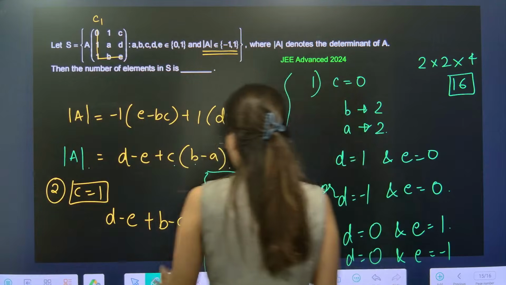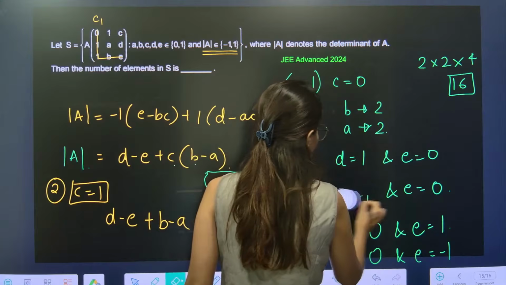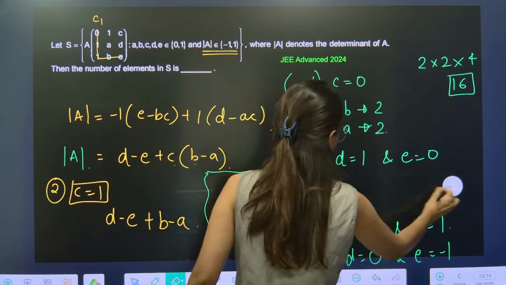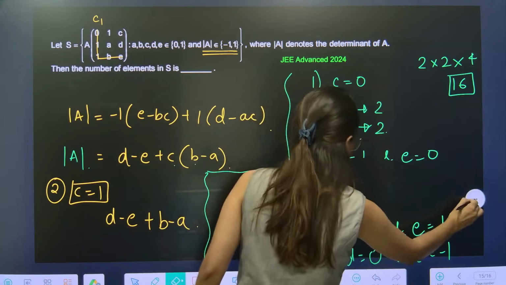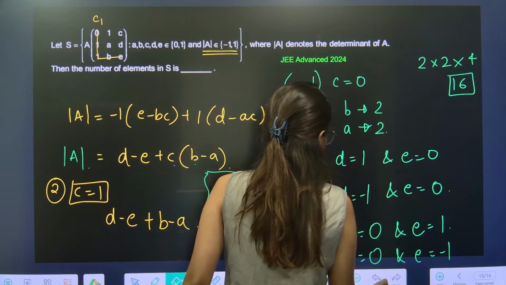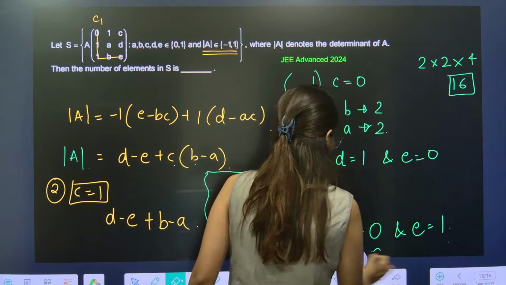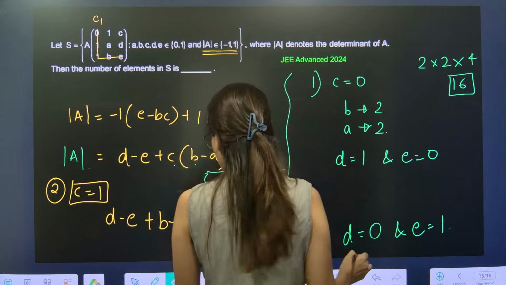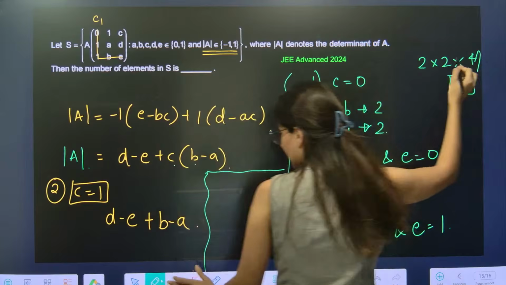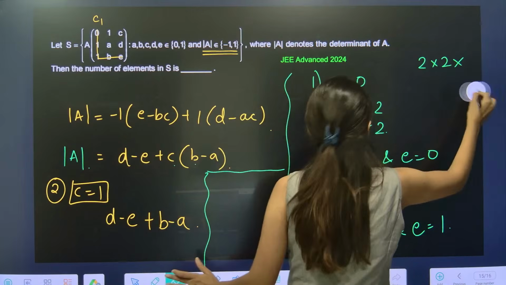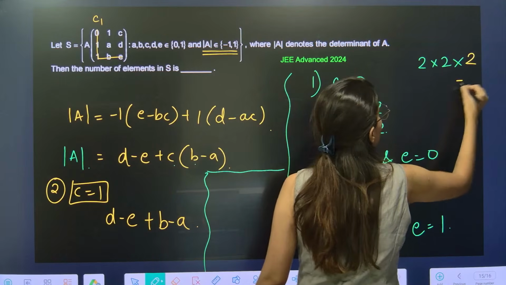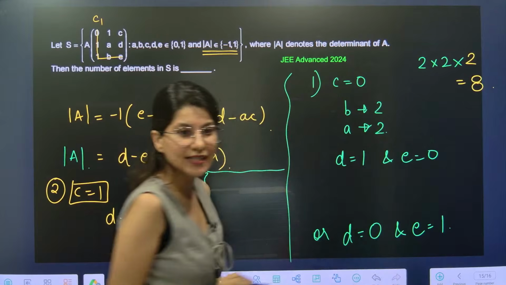Sorry. Yes, this is not allowed, so this is rejected. E also cannot be minus 1, right? Thank you so much. E also cannot be minus 1. Okay. So, I think for this there are 2 options. So, this is just 8.